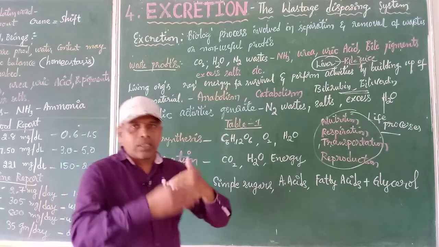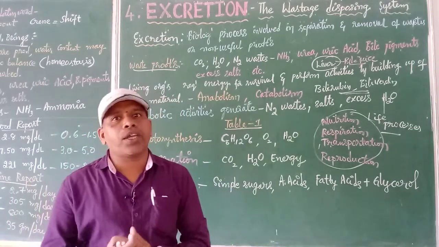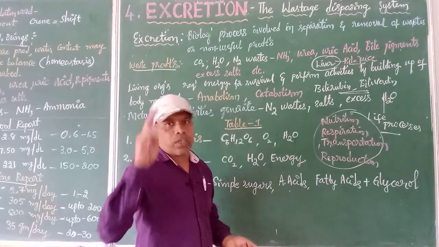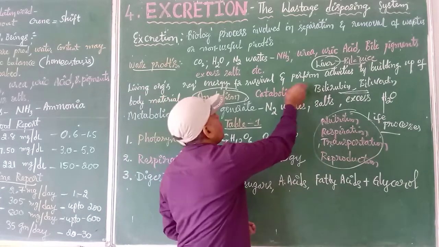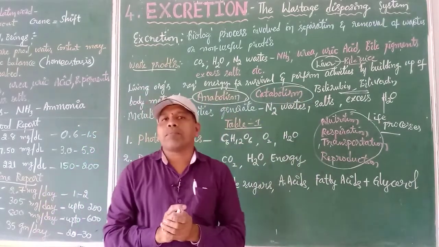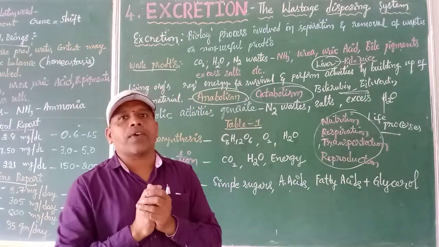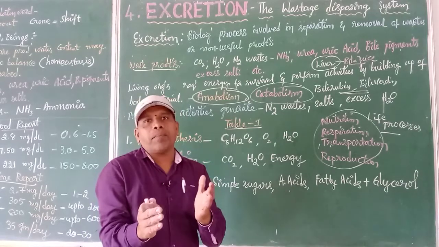Then how are these things made possible? What type of materials are built up in our body? For that we need to know two terms. One is called anabolism, the second one is called catabolism. So what do you mean by anabolism? Anabolism means nothing but constructive type of work, something creative, something building up.